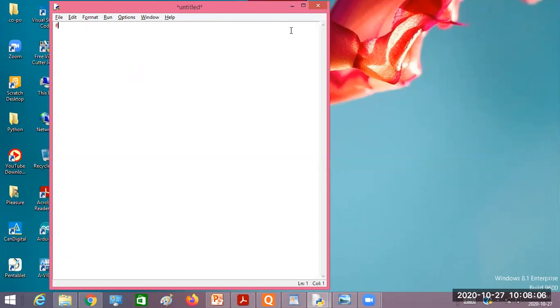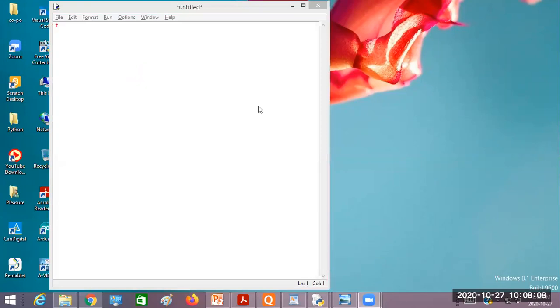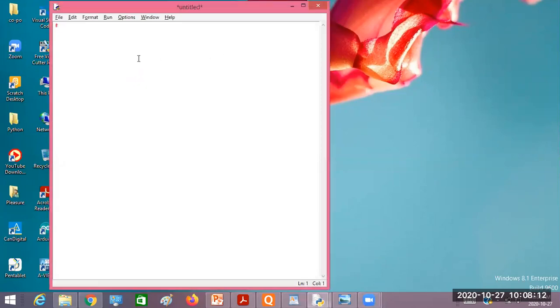It must start with a letter or underscore. First character, we can say, must be either a letter or underscore. Correct? First letter. Then second one.